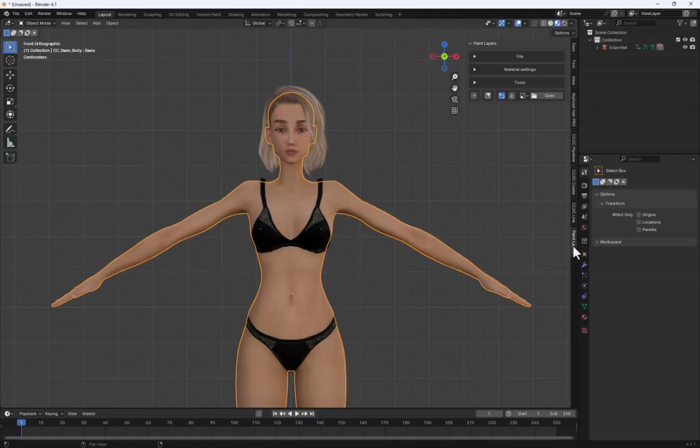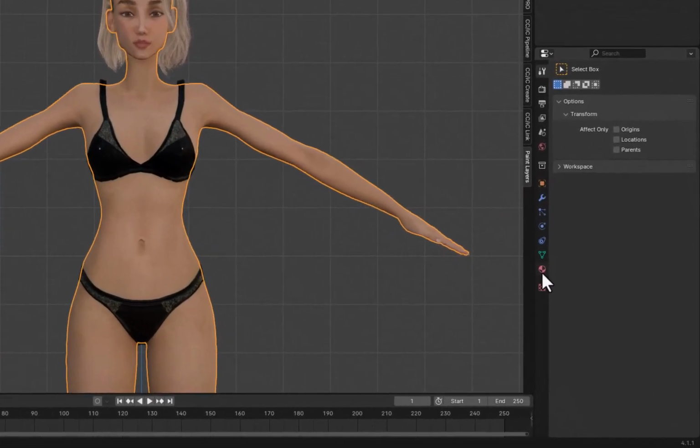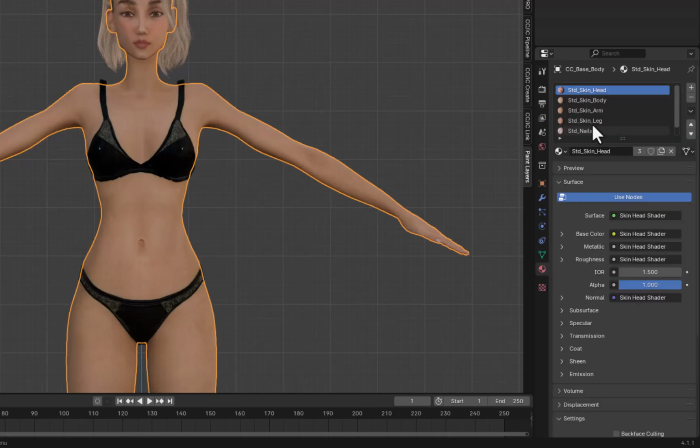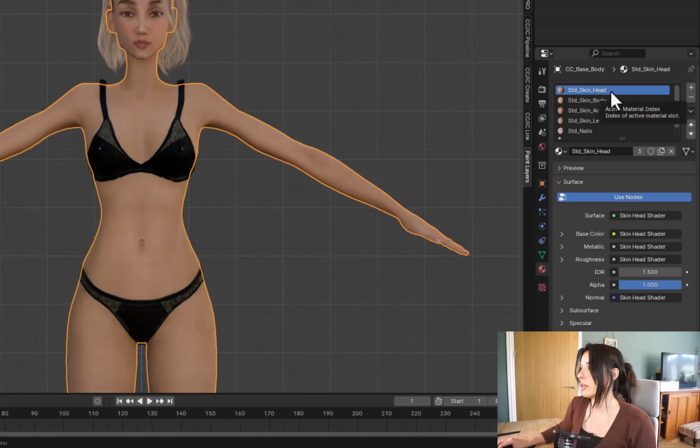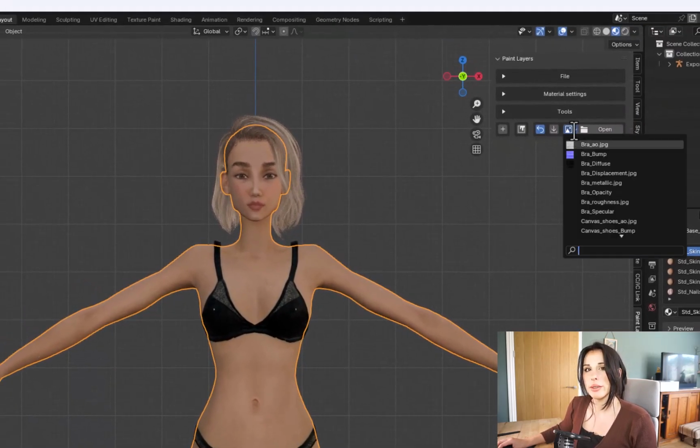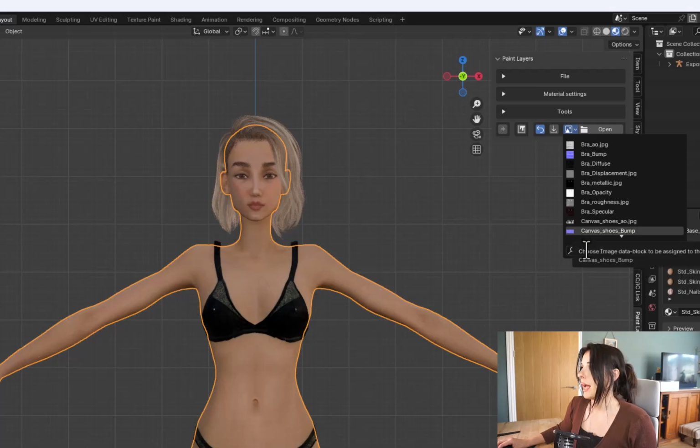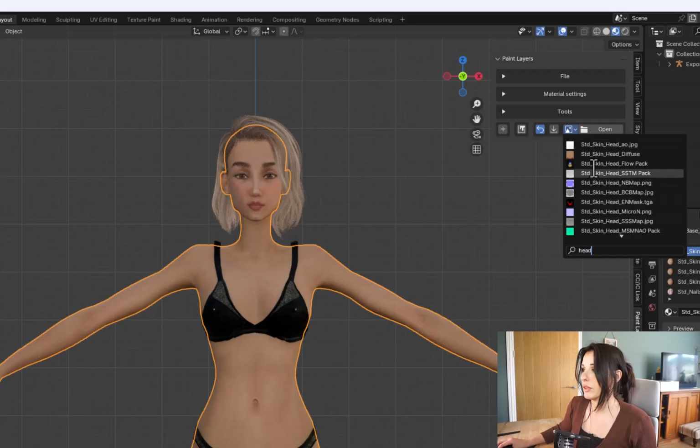And I want to work first on her face UVW map. So what you need to do is select your character, then hit the material tab and then select the head UVW. I'm going to click on the setup material button and then click create new layer option, and then from here I'm just going to find the diffuse head, which is my UVW map.